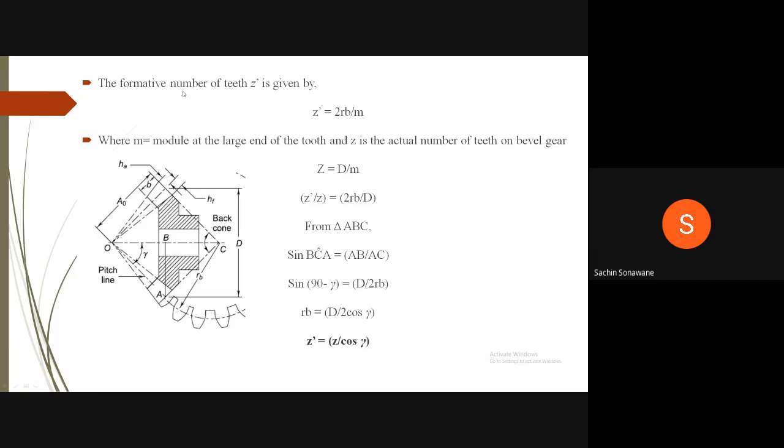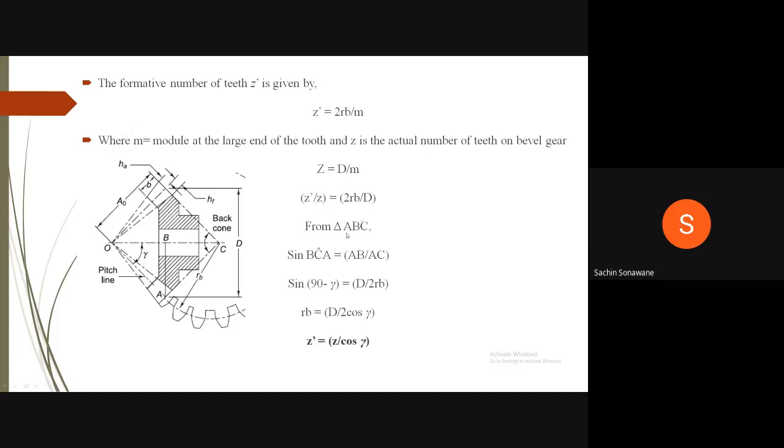Therefore, the formative number of teeth Z dash is given by Z dash is equal to 2 RB upon M, where M is the module at the large end of the tooth and Z is the actual number of teeth on the bevel gear. We know that capital Z is equal to capital D divided by M. Therefore, dividing these two equations, Z dash divided by Z is equal to 2 RB divided by D.